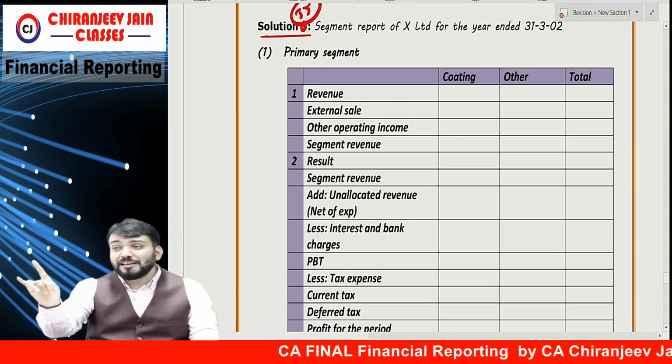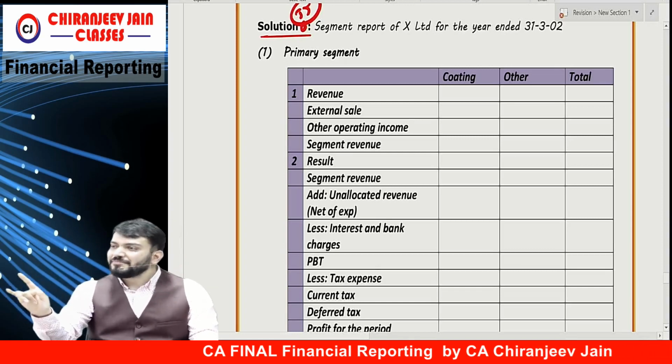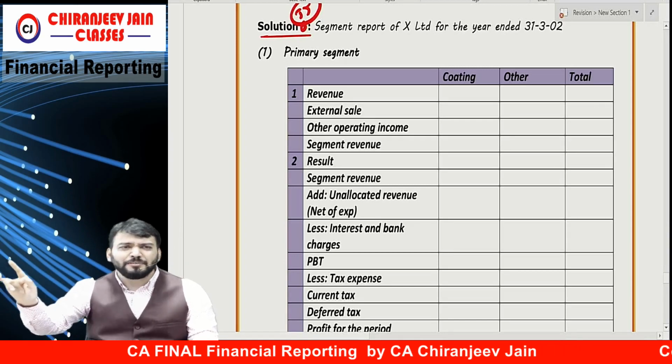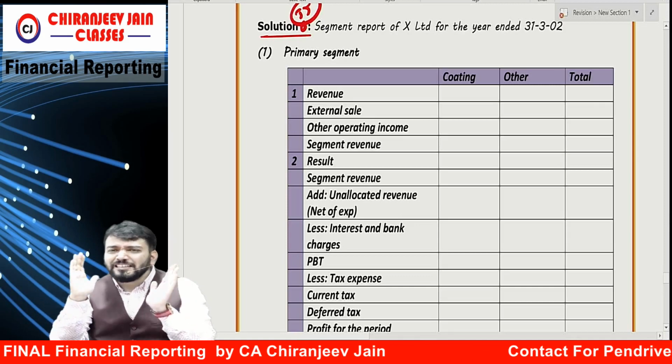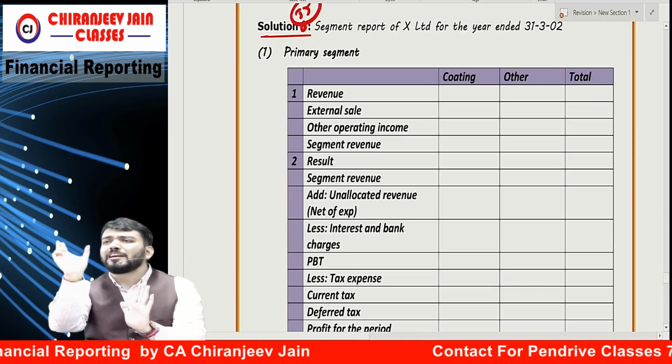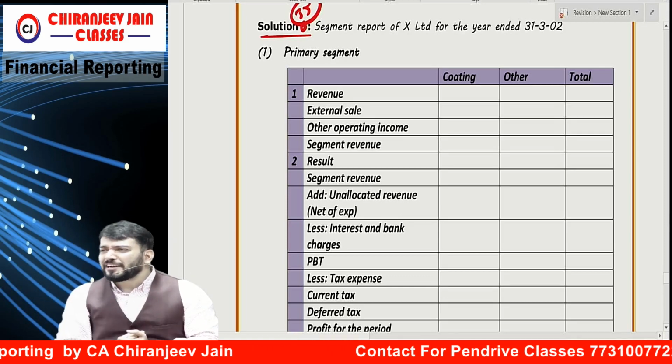Means those who are saying including, I think you have done suggested answer. I know, this is the application. Arey bhai, indirect tax GST is never included in sale. What journal entry will we pass practically?